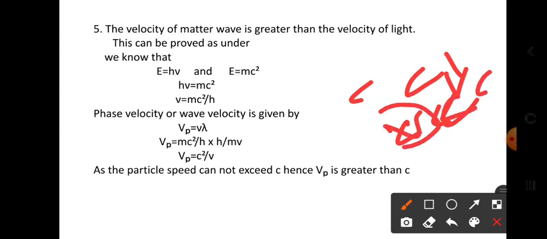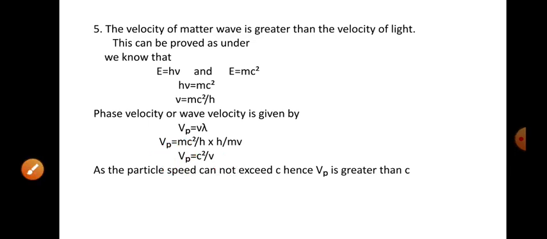So the velocity of a particle is always less than c. Then when v is less than c, what happens to Vp? It is always greater. So phase velocity is always greater than the matter wave velocity, right? So that is the fifth point.